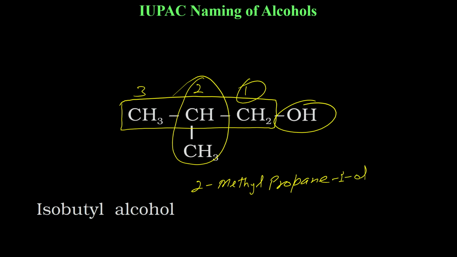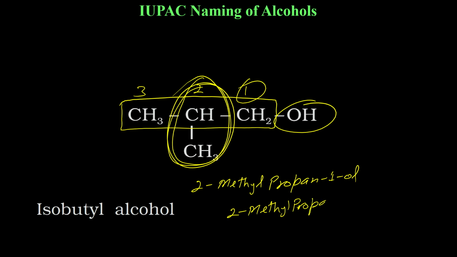Even if you don't write 1 here in this case, it is very much clear that it has to be 1. Okay, only then CH3 will be on the second carbon. So this E will vanish. So it will be propan-1-ol. Okay. You can write it as 2-methylpropanol also. In this case, it is clear that OH is attached at the first carbon. That's why CH3 is on the second carbon.